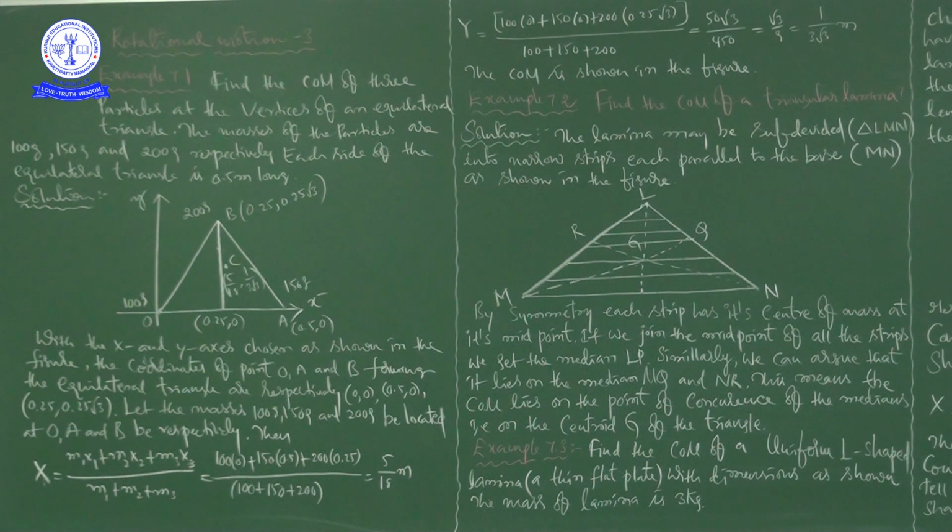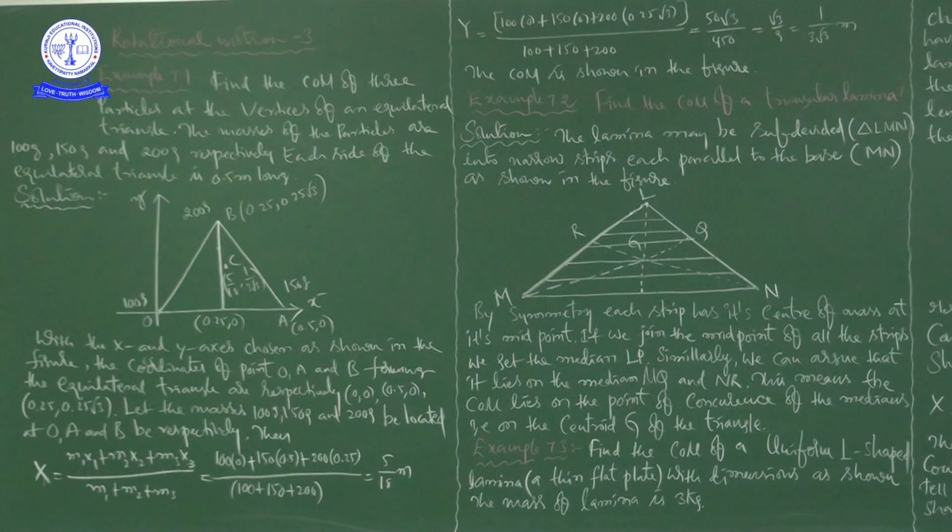He is asking to find the center of mass of three particles which were placed at the vertices of an equilateral triangle. So here the coordinates of center of mass are 5 by 18 comma 1 by 3 root 3. It is the position of center of mass. So this COM is shown in the figure, right.